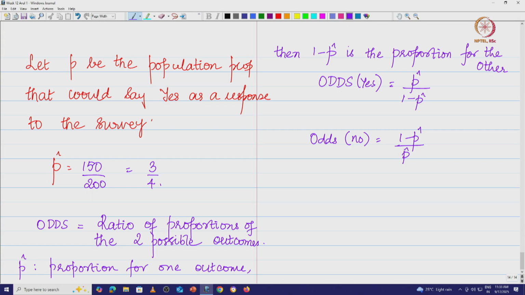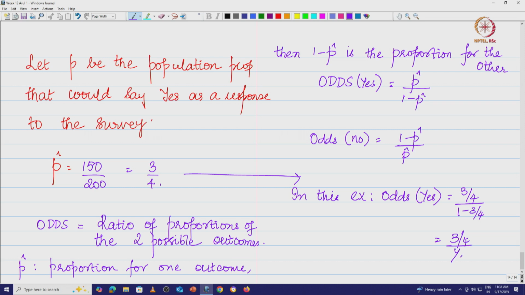So, in our example, odds of yes is p hat, which is 3 by 4, divided by 1 minus 3 by 4, which is basically 3 by 4 divided by 1 by 4, which is nothing but 3:1. So, the odds in favor of yes is 3:1 and odds in favor of no is 1:3.